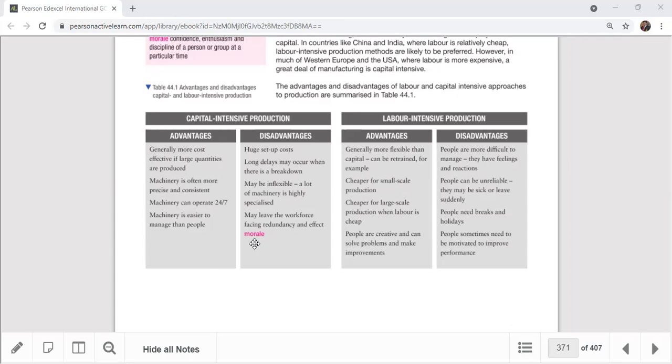I can see that was the problem when the computer was introduced in that century. A lot of people, accountants, clerks, typesetters, so many people's jobs were lost because of one computer. One machine replaced like 10, 20 jobs. So that's the main thing. The redundancy problems came. This is the main disadvantage of capital intensive production, right?